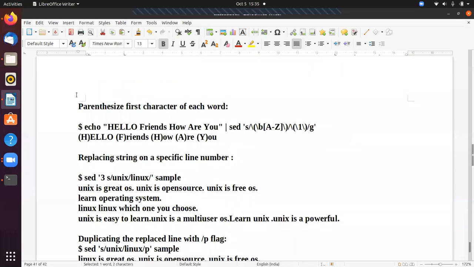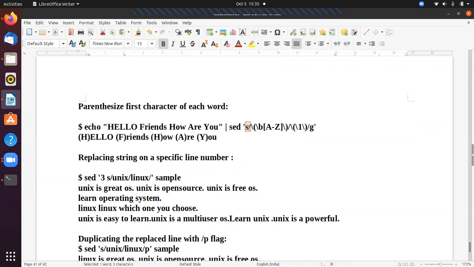And the next one, parenthesize the first character of each line. So this is the content: Hello friends, how are you? In this, I want to put the first character of each word in parentheses. Then I can give this command as an input to the sed command.